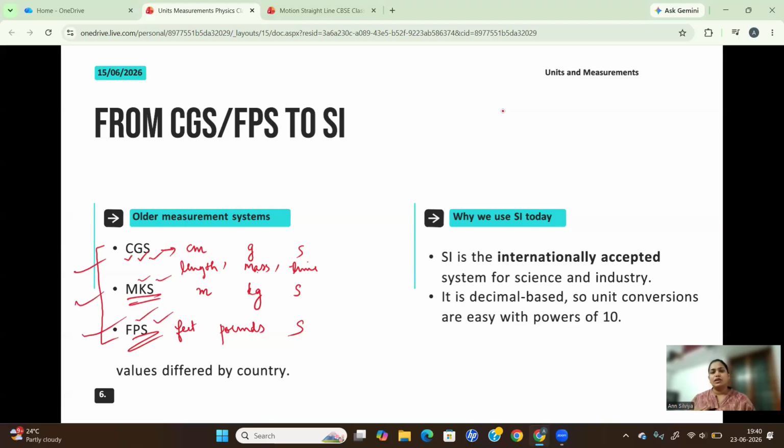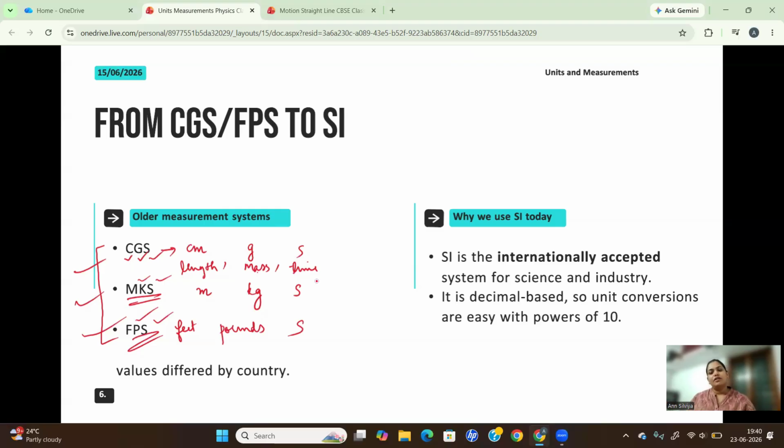Suppose I am doing an experiment here and I am writing an answer in terms of meter, kilograms, and seconds. But the same experiment, some other person is doing in some other country, and he is representing it in feet, pounds, and seconds. Since it is a scientific experiment, it is not good to do it in different measurement systems.